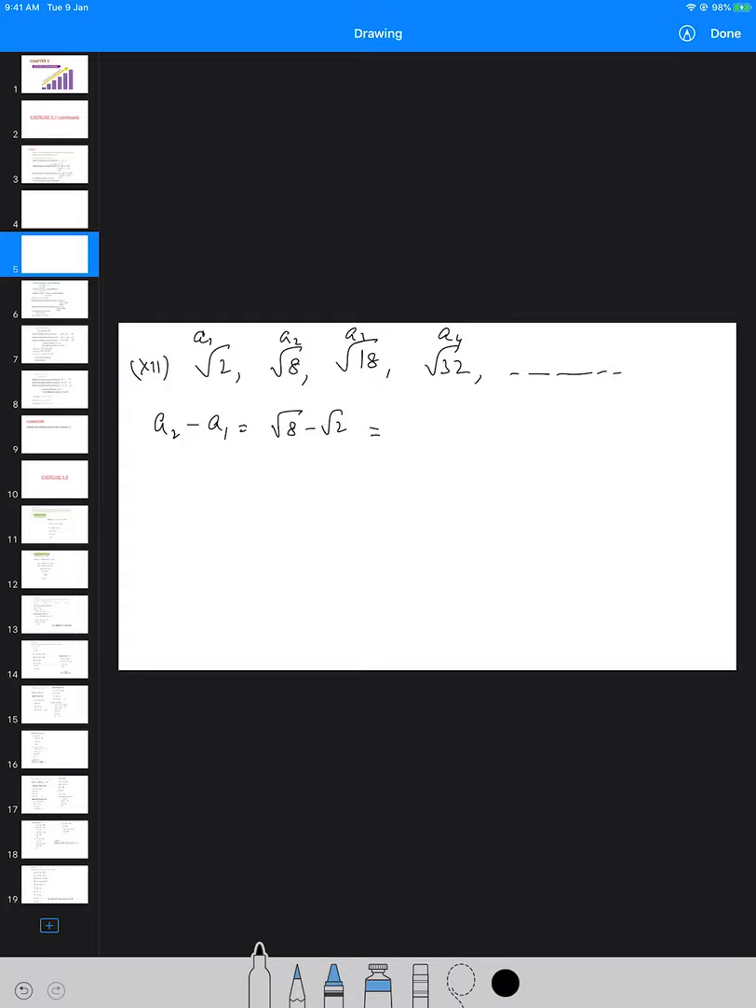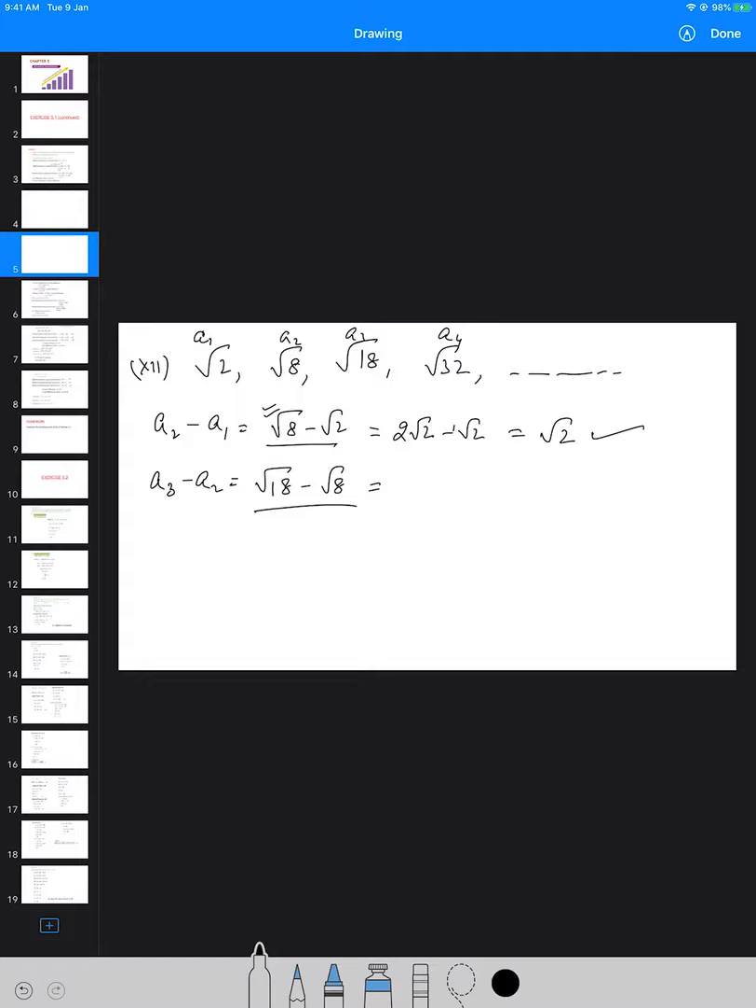But we all know we can always write the simplified form of root 8, which will be 2 root 2, minus root 2. Now we can subtract them. 2 root 2 minus 1 root 2 will be equal to 1 root 2 only. Similarly, A3 minus A2 is root 18 minus root 8. See, if you do not write the simplified form, just by looking at these expressions, you will say it is not an AP. But if you write down the simplified form and then find the difference, you might get this to be an AP.